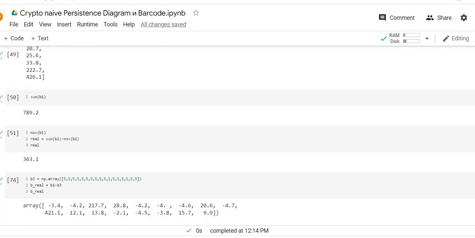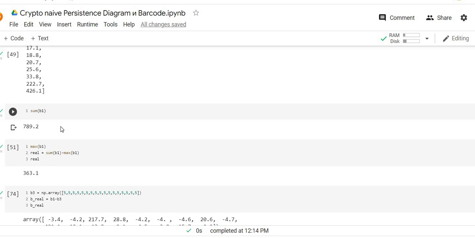You see that if the total profits are 789%, then without the most profitable position, it will be just 363%.